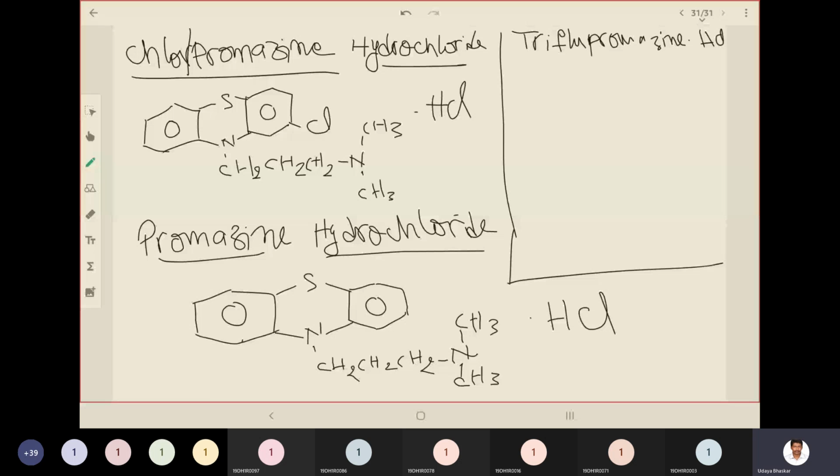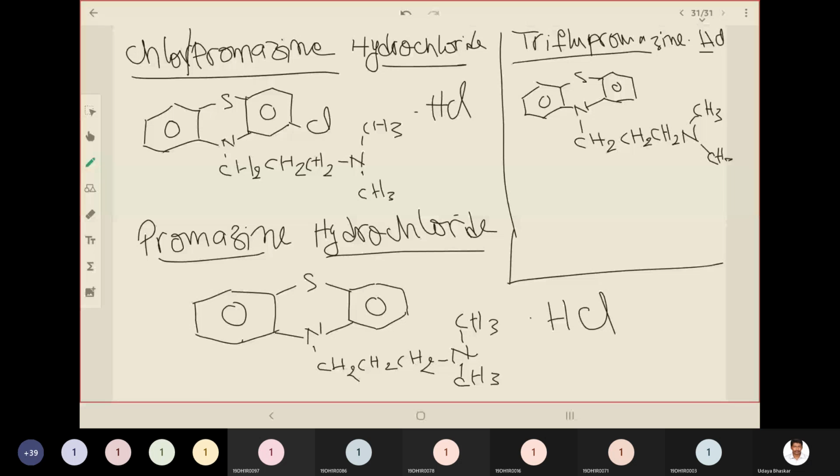First, write down the phenothiazine ring and the propyl group. And N, CH3 and CH3, dimethylamine. Okay. So what is the difference here? You have CF3 at this position instead of chlorine. Okay, that is the only difference between triflupromazine, chlorpromazine, and promazine. Promazine doesn't have any substituent at this position.